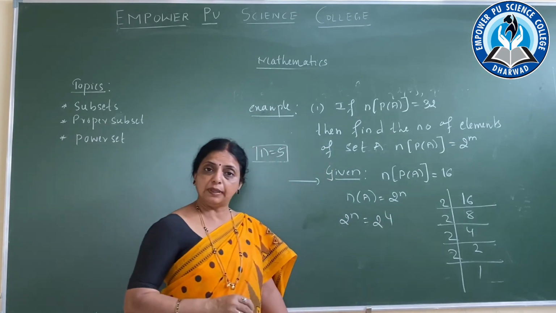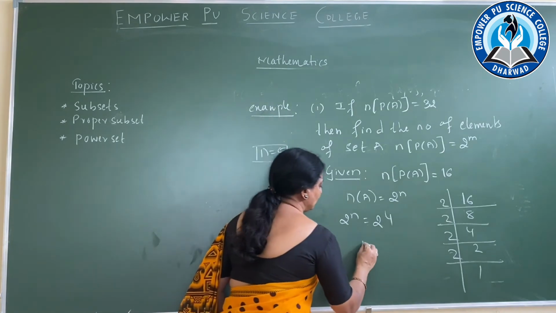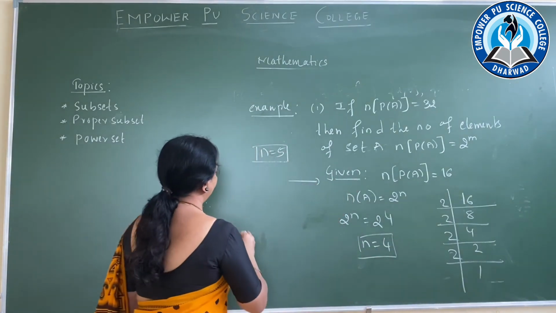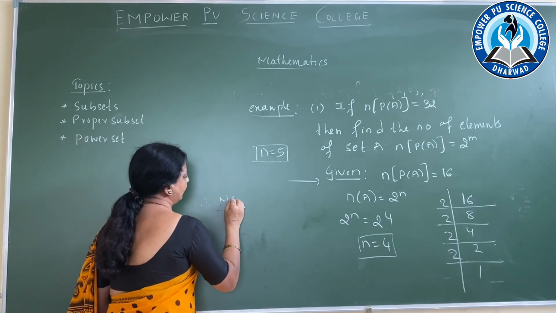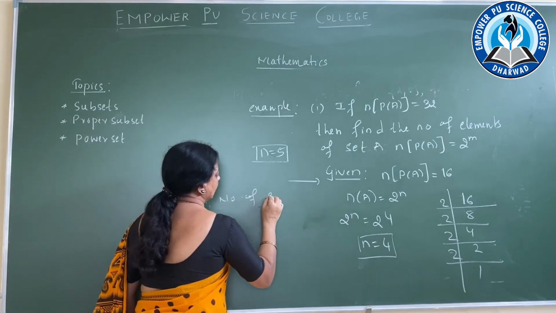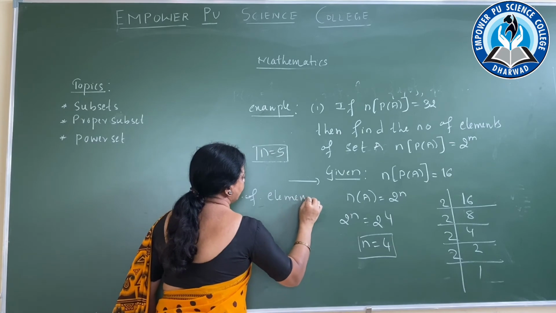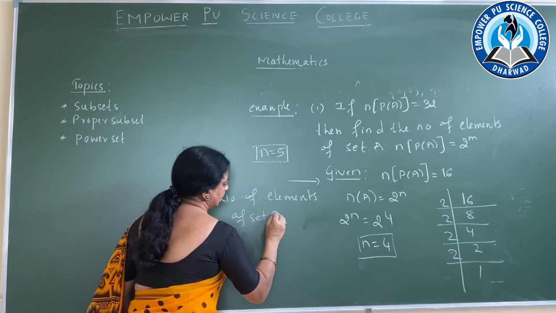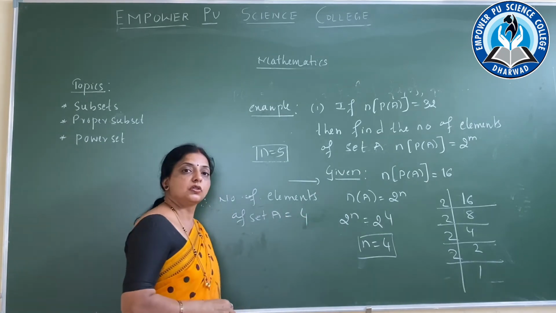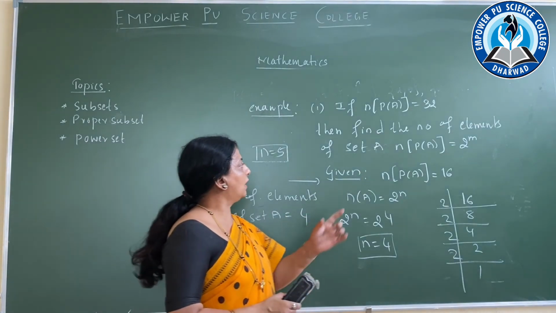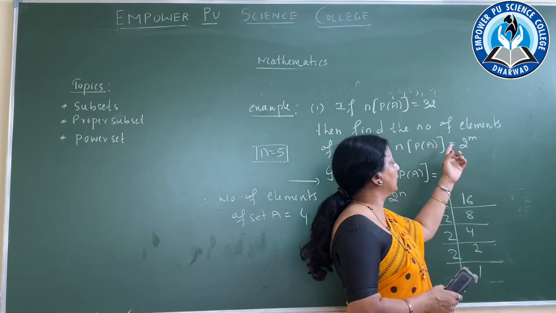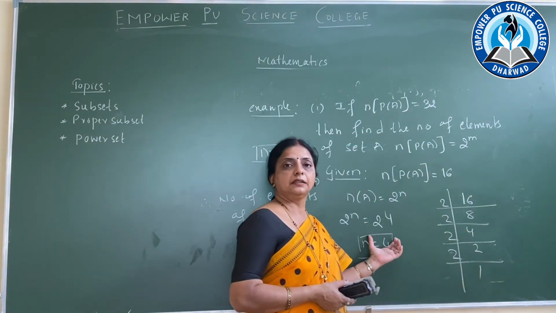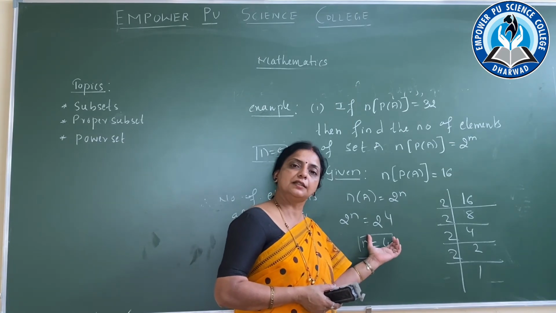So what are the elements? n is equal to 4. How many elements are present? Therefore the number of elements of set A is equal to 4. So in this way, when the number of elements of the power set is given, then we can find the number of elements present in the set.